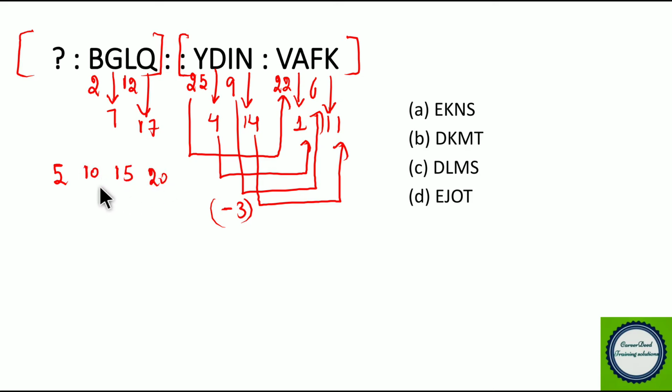Now write the corresponding letters of these numbers. So the 5th letter in the alphabet is E, the 10th letter in the alphabet series is J, the 15th letter is O and the 20th letter is T. So E, J, O, T. So the answer for this question is option D. This becomes our answer. Hope you understood the problem.